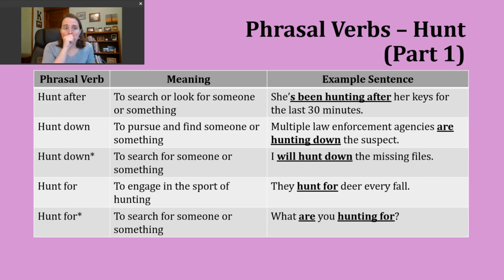The next phrasal verb we'll discuss is to hunt down. This can have a couple different meanings. The first way to use it is to describe the action of pursuing and finding someone or something. An example of this could be, multiple law enforcement agencies are hunting down the suspect. So again, this is coming back to that third definition where we're looking for someone who has committed a crime or whom we believe has committed a crime. Hunting down is an example of the present progressive or present continuous. We're talking about something that's happening right now.